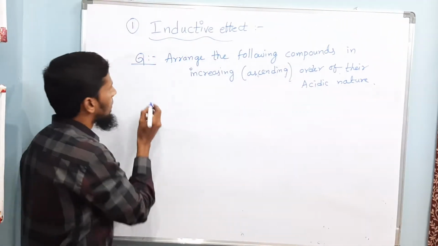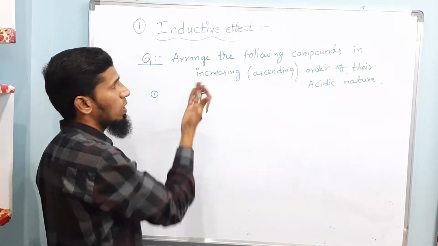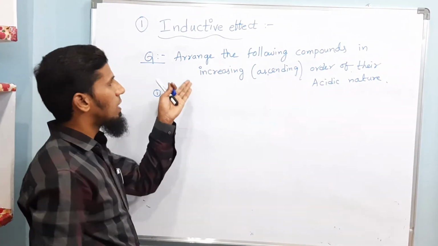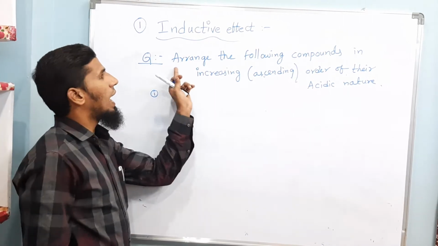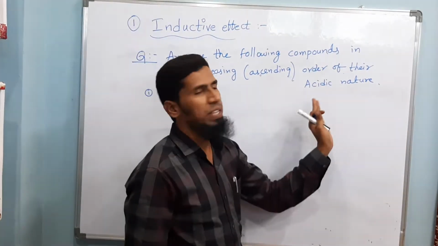I am giving you an example with respect to a question. Arrange the following compounds in increasing order of their acidic nature.